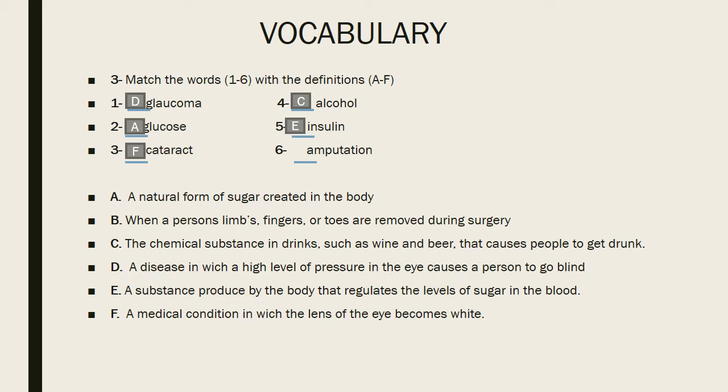And number 6. Amputation. It's letter B, when a person's limbs, fingers or toes are removed during surgery.